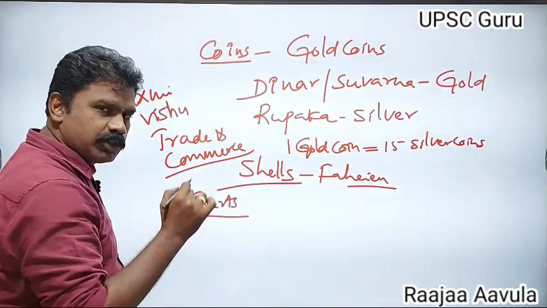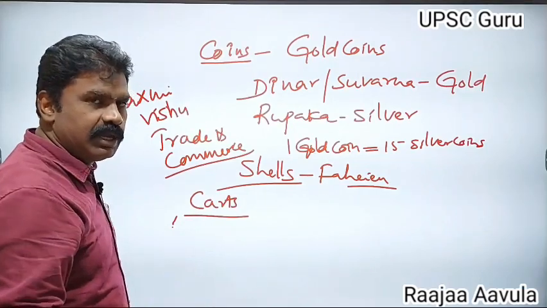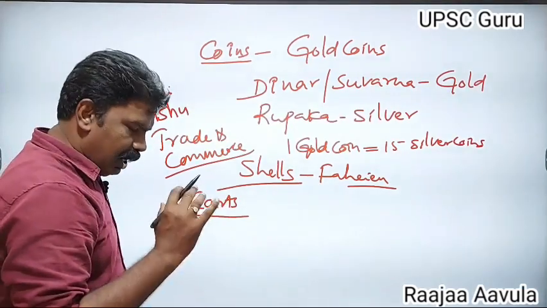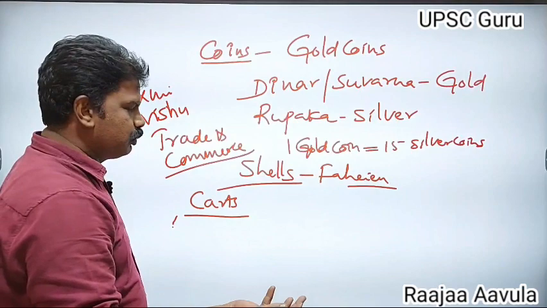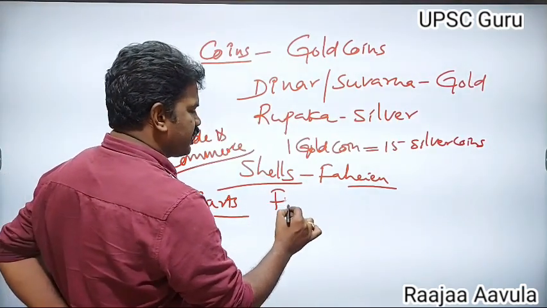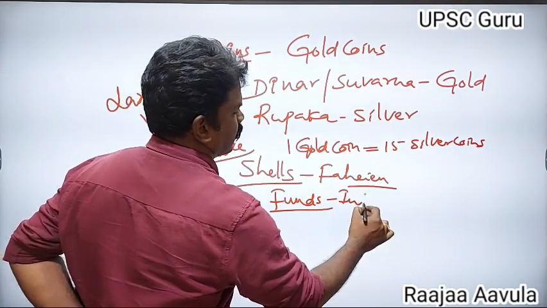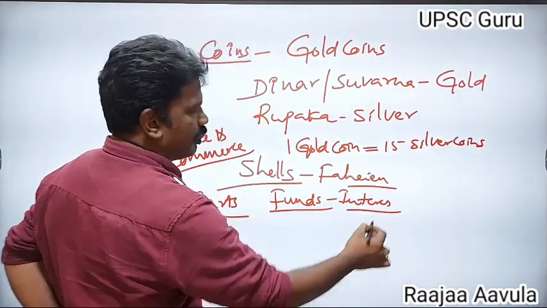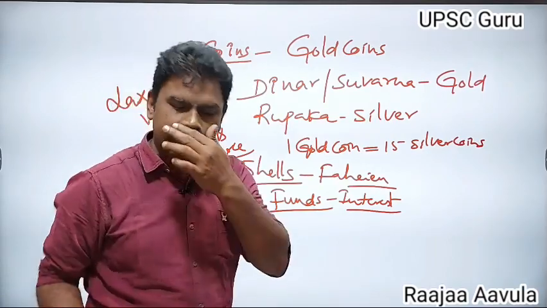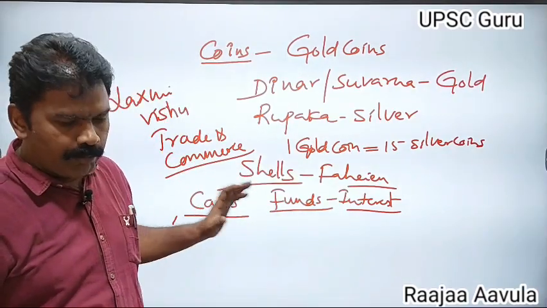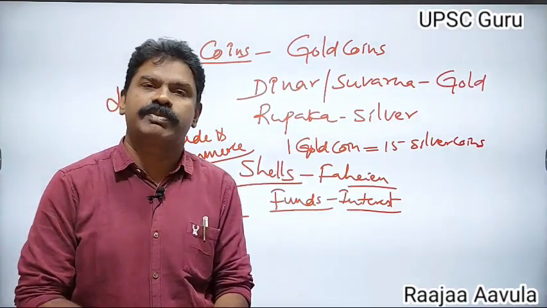These cards were used by the monks for rental purposes. Donations were given to the Buddhist works. They maintained funds, which were given out for interest. Like that, Buddhist missionaries maintained trade and commerce. They gave money to the traders on an interest basis.